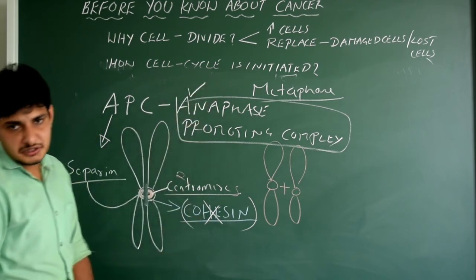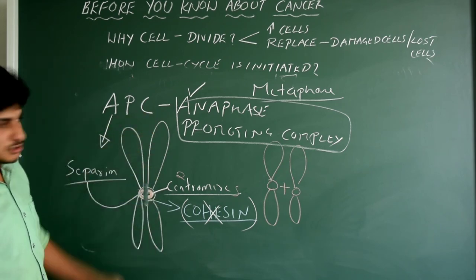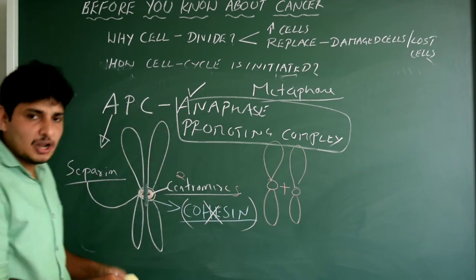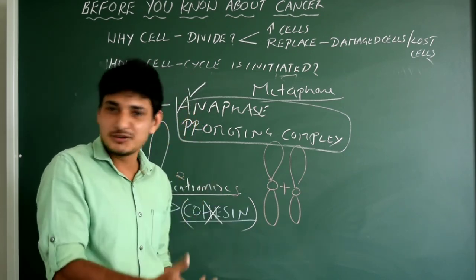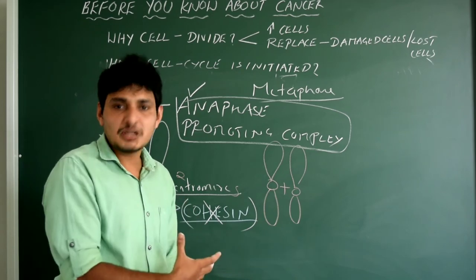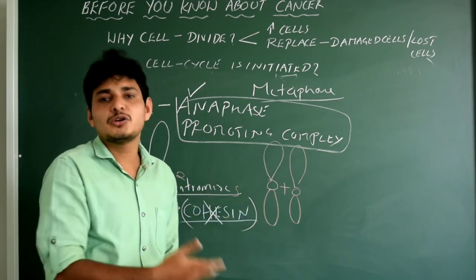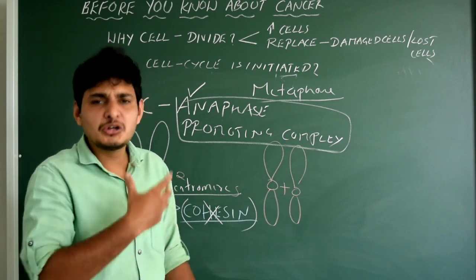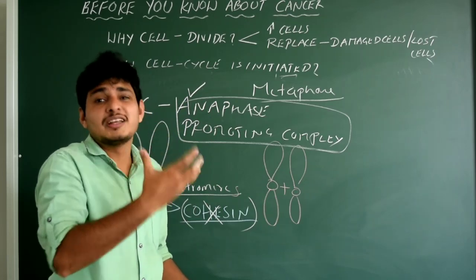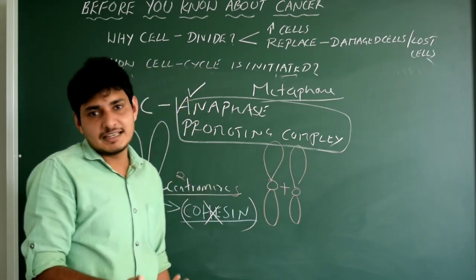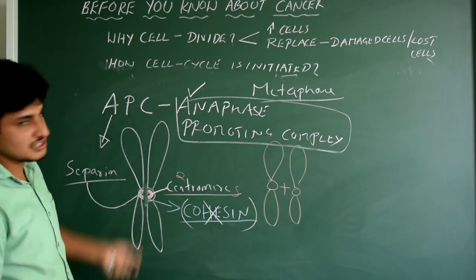So note this point. What is the function of APC? They help in the separation of two sister chromatids in the anaphase. So this is actually an important thing. Hope you understood all about cell cycle and cell division, how exactly the cell cycle is controlled. If it is not controlled in the checkpoints, obviously what's going to happen? Uncontrolled cell division, which leads to an infinite increase in the number of cells. That is nothing but called cancer, tumor. Got it? So that's all from this session. Hope you understood.